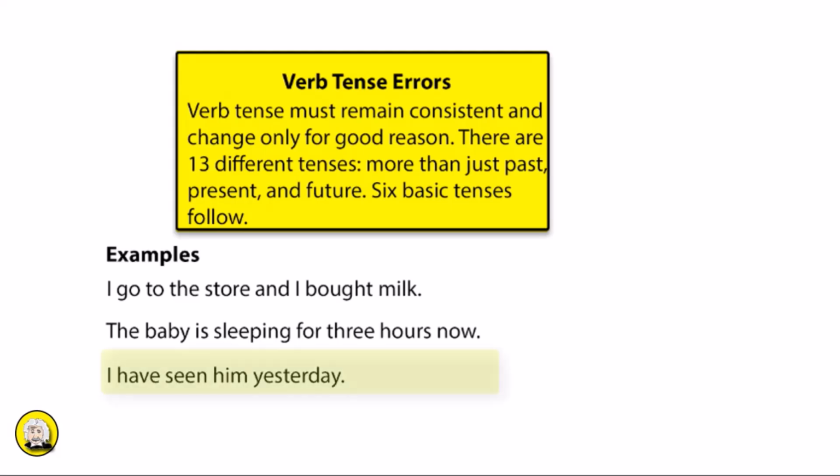I have seen him yesterday. Well, in this case, we probably don't want to use have, because seen is past tense. Yesterday happened yesterday, and it ended yesterday. It's not continuing through this moment.